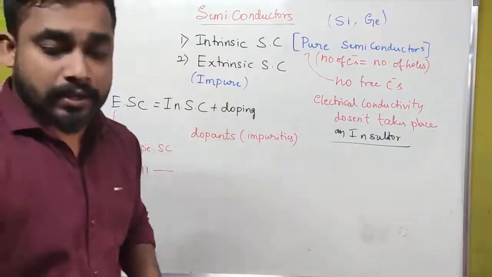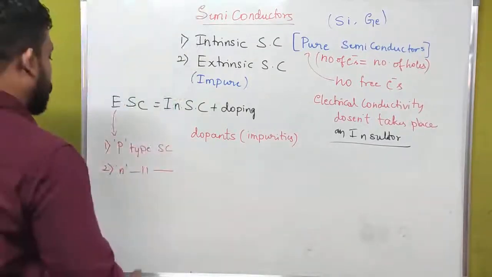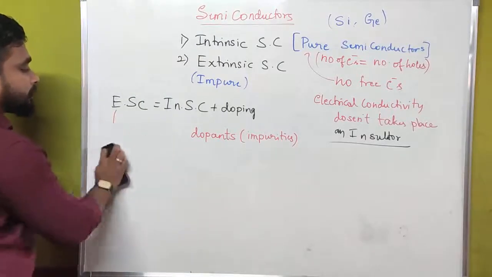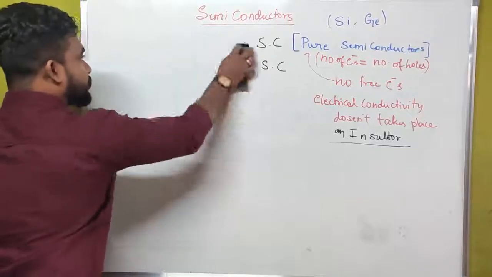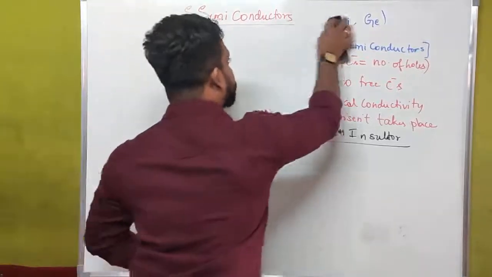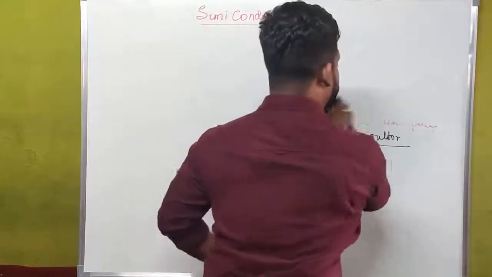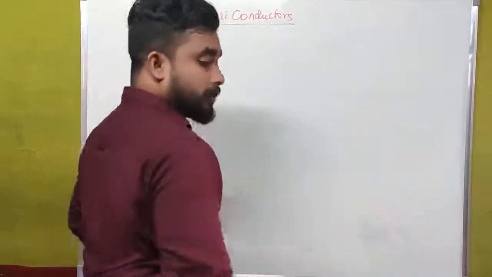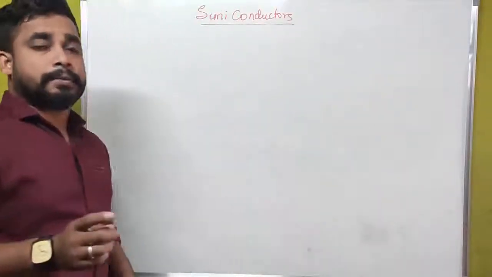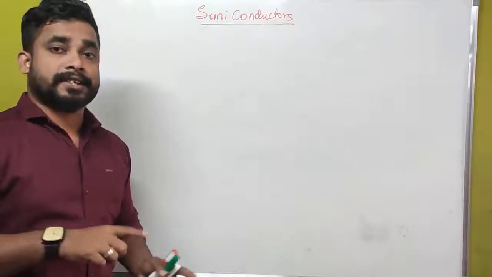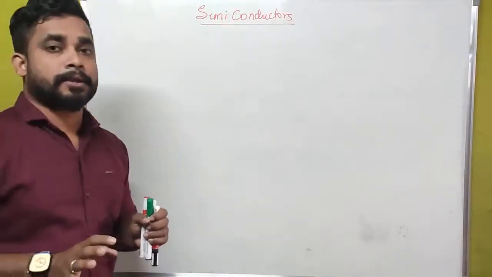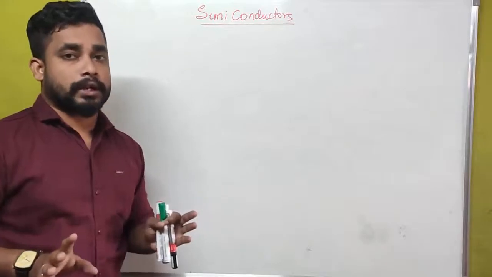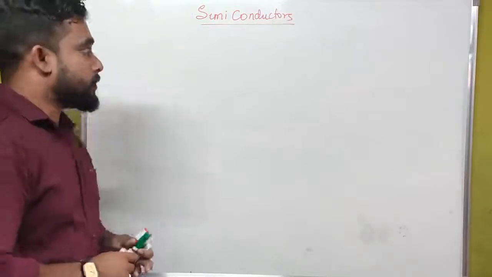Let us see what is the meaning of P type or N type semiconductors. P type and N type semiconductors are extrinsic semiconductors, not intrinsic semiconductors. Intrinsic semiconductors are not good conductors of electricity, they are insulators.